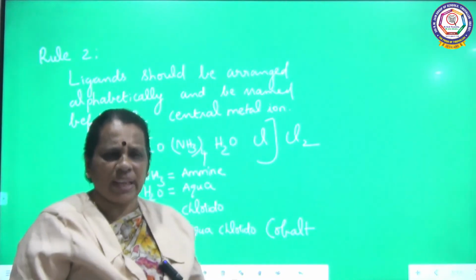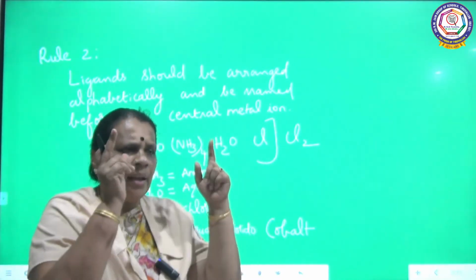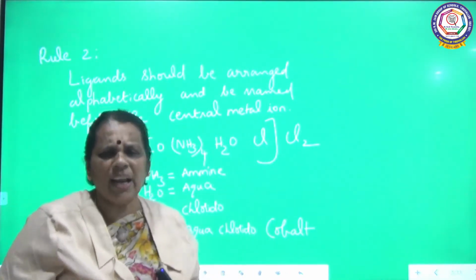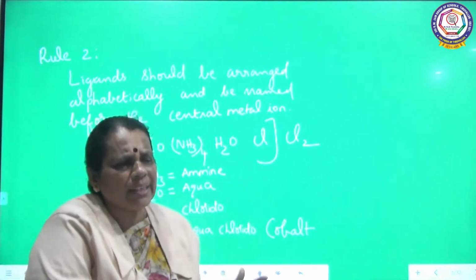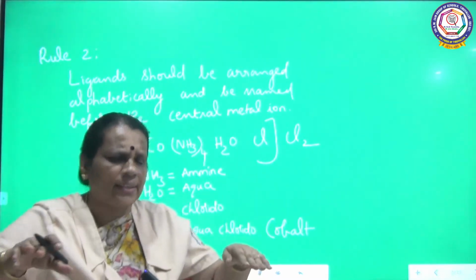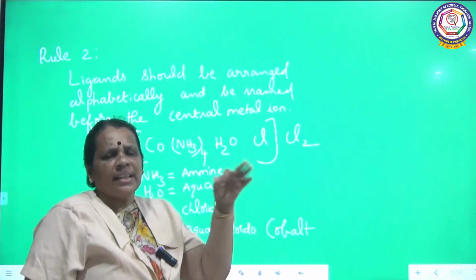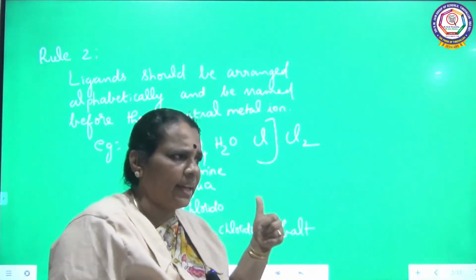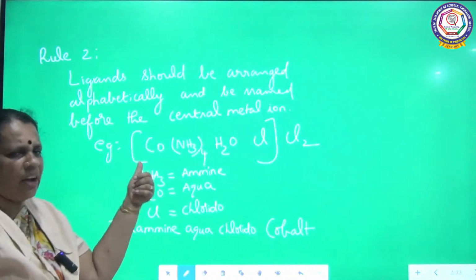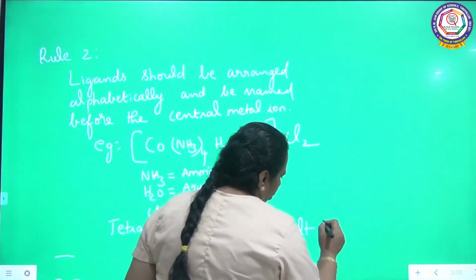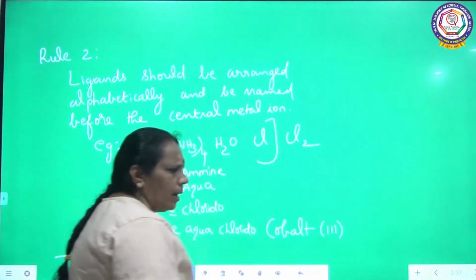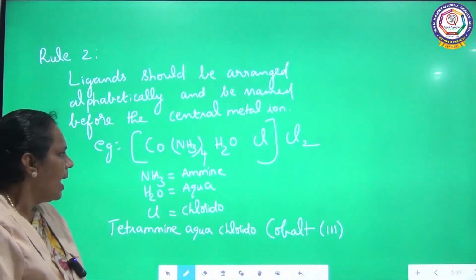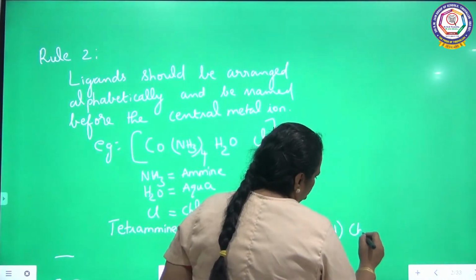Yesterday we discussed a rule that in a coordination compound, the positive and negative charges should be neutralized. So here, when you take the negative charge, there are 3 negative charges, so definitely there should be 3 positive charges. So the charge of cobalt is 3. Already I told you the oxidation state should be written in Roman numeral in parenthesis. So the charge of cobalt is 3 and it is cobalt 3 chloride.